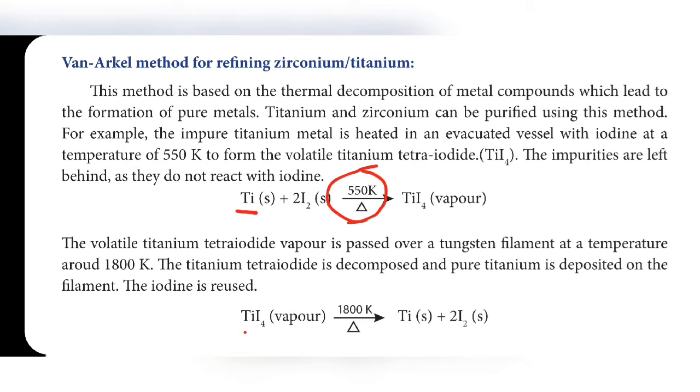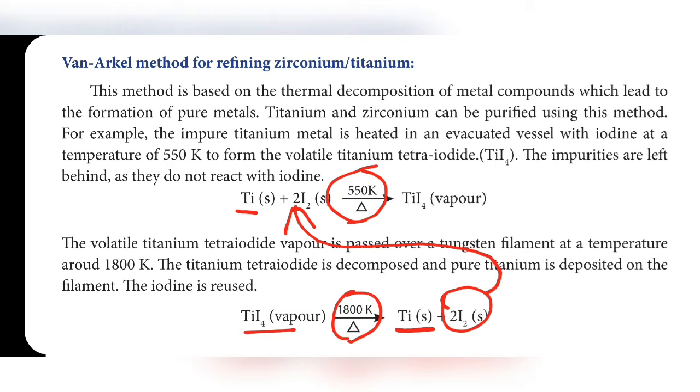The volatile titanium tetraiodide vapor is passed over a tungsten filament at a temperature around 1800 Kelvin. The titanium tetraiodide is decomposed into pure titanium and it is deposited on the tungsten filament, and that iodine is reused again for this reaction.